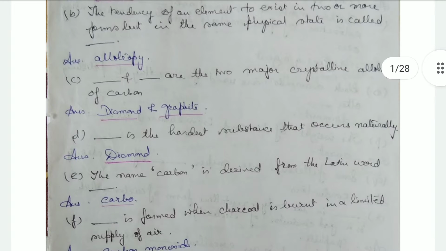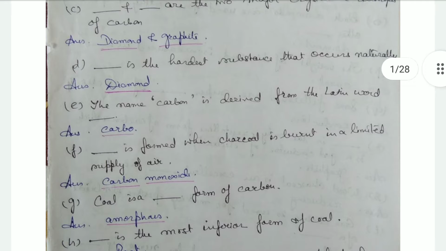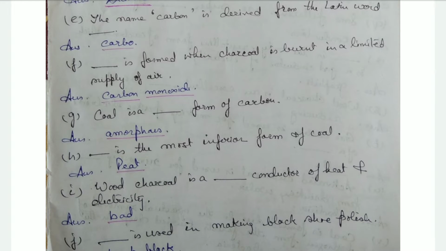Then dash and dash, that is graphite and diamond, are the two major crystalline allotropes of carbon. Diamond is the hardest substance that occurs naturally. The name carbon is derived from the Latin word carbo. Carbon monoxide is formed when charcoal is burnt in a limited supply of air. Then coal is an amorphous form of carbon.